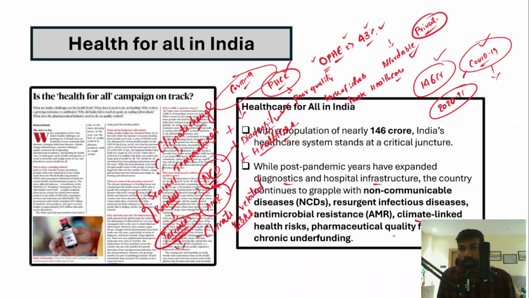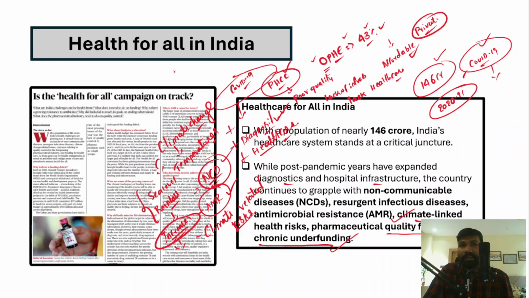And then we need to talk about the pharmaceutical quality failures. There are instances. In fact, India is known as a pharma hub, pharma capital of the world, but there are some issues with respect to this pharmaceutical quality and even chronic underfunding. What exactly is a chronic underfunding? Chronic underfunding actually means there is a continuous and long-term underfunding in the healthcare system.